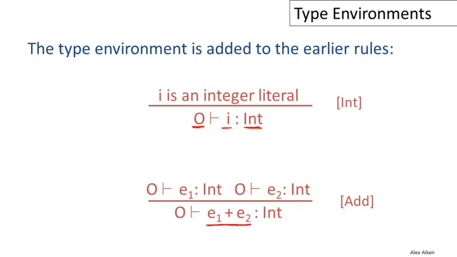Now, it's a little bit different with the case of a sum expression. So if I have the expression E1 plus E2, and I have some assumptions, O, about the types of variables, well, then I want to prove that E1 has type int, and I'm going to do that using the types of the variables given by O. So E1 might contain free variables, and I'll need to look in O to figure out what the types of those variables are. And similarly for E2, I will type E2 under the same set of assumptions. And if E1 has type int under the assumptions O and E2 has type int under the assumptions O, well, then I can conclude that E1 plus E2 has type int under the same set of assumptions O.